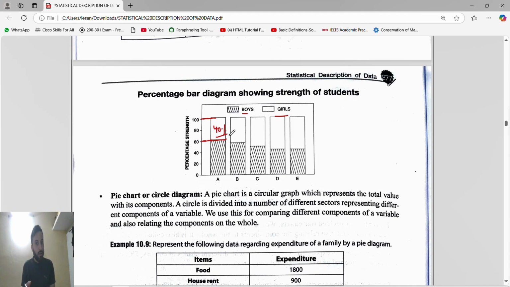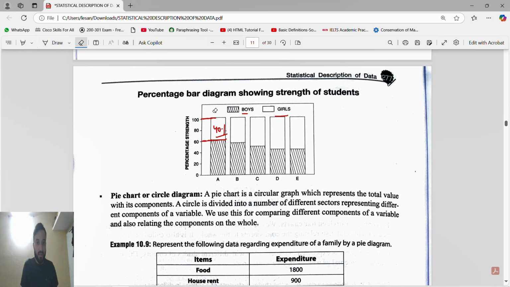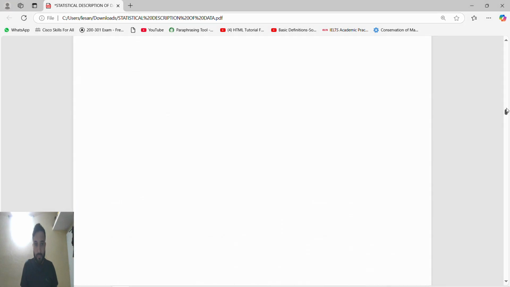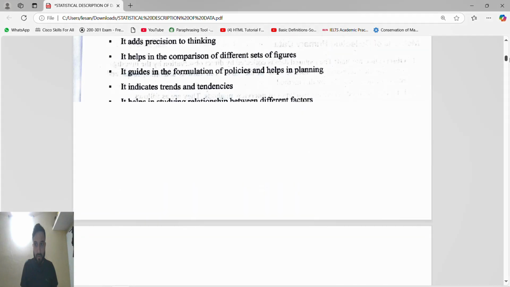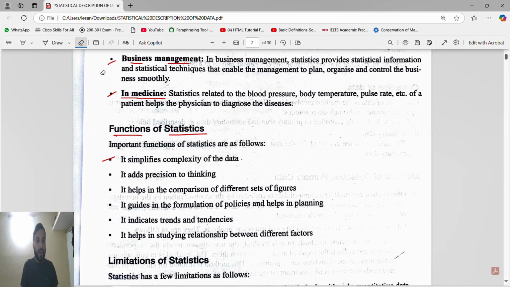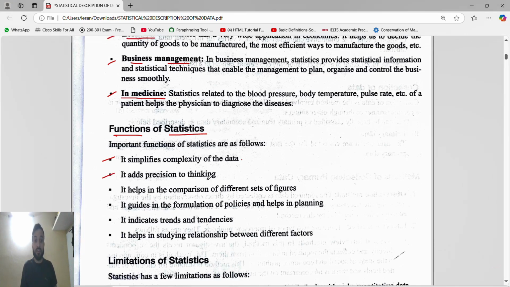Very easy, right? So data is very large. They have compressed it easily and made it in a graphical form, so easy to understand. So that's why they said it simplifies complexity of the data. Second is, it adds precision to thinking, because it is not the accurate value, but it adds precision, so that's why you will get the approx values.